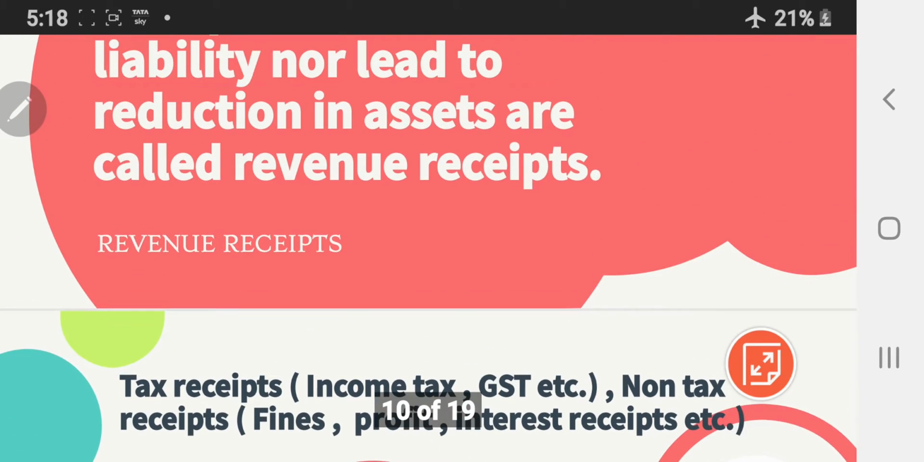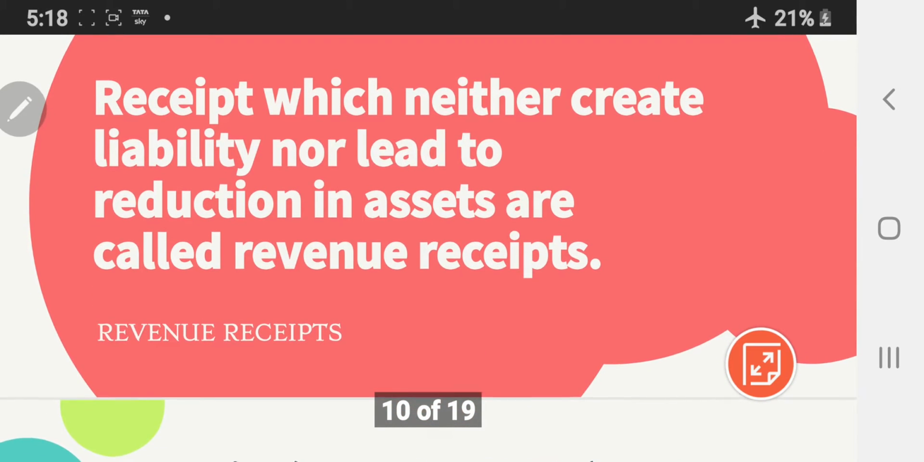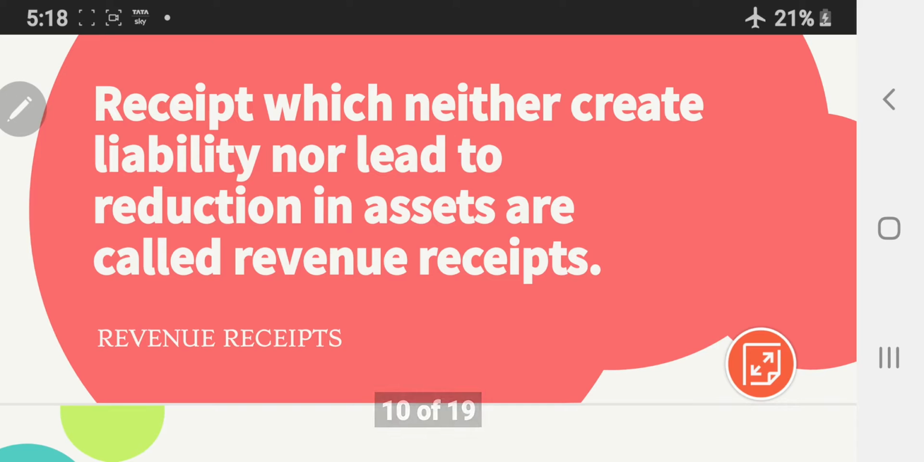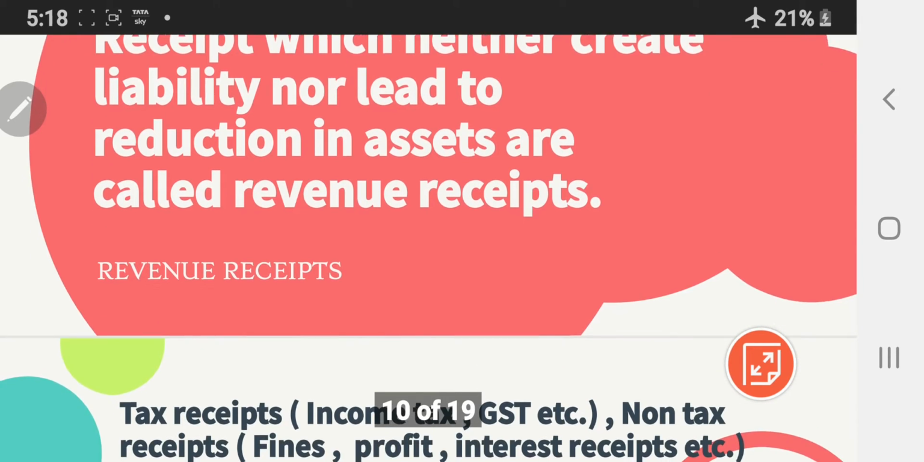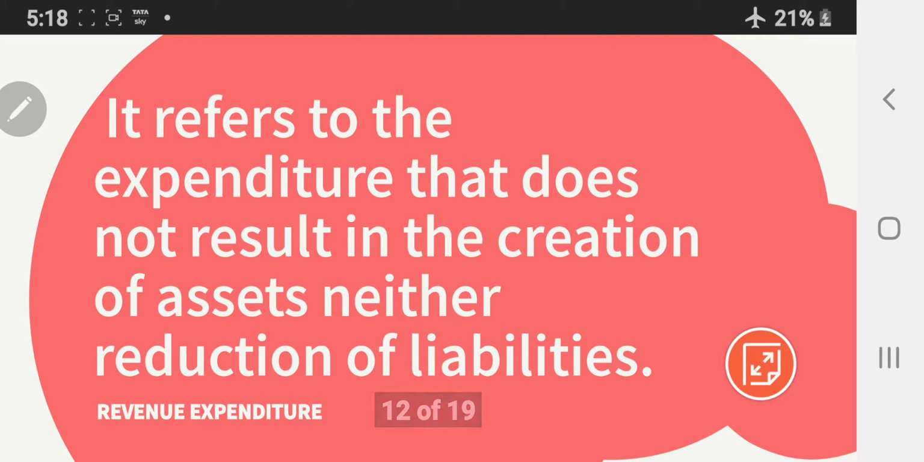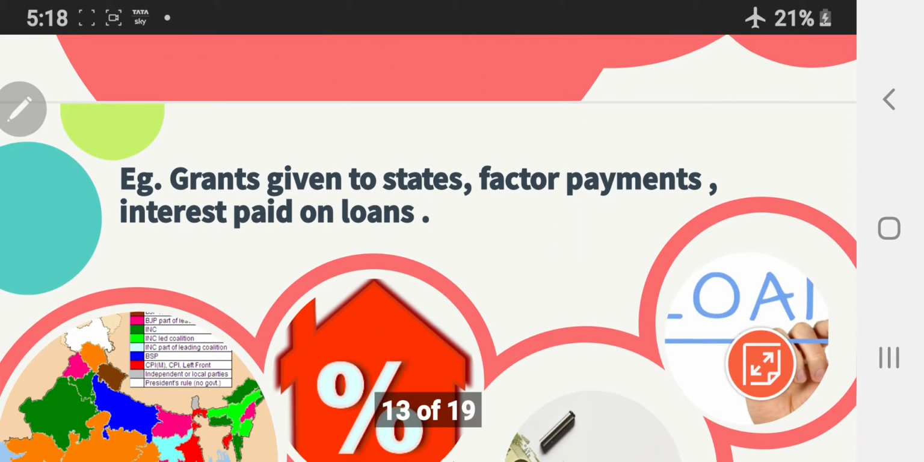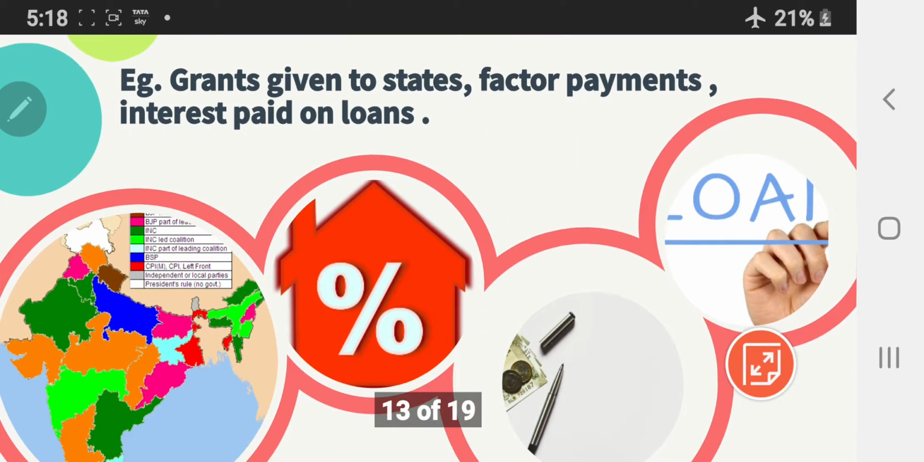In all these examples, we can say there is neither any increase in the liability nor any reduction in the asset. That is why they are known as revenue receipts. Revenue expenditure. Expenditure that does not result in creation of any asset, neither reduction in the liability, is known as revenue expenditure. Let's have a look at revenue expenditure in detail.